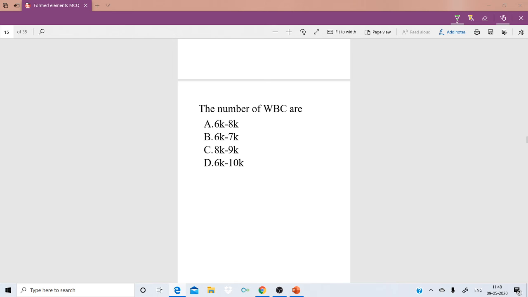Option A, 6,000 to 8,000; option B, 6,000 to 7,000; option C, 8,000 to 9,000; option D, 6,000 to 10,000. The number of WBC is 6,000 to 8,000 per cubic millimeter of blood. They are generally short-lived.